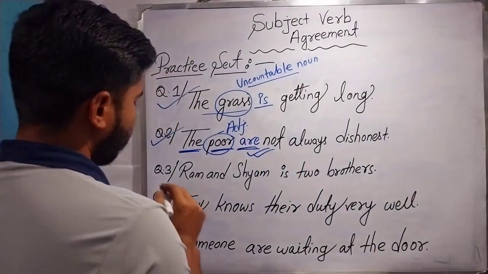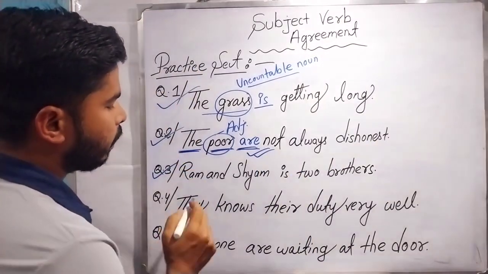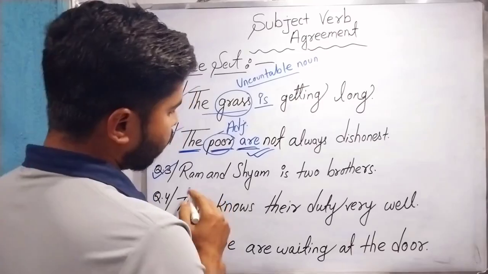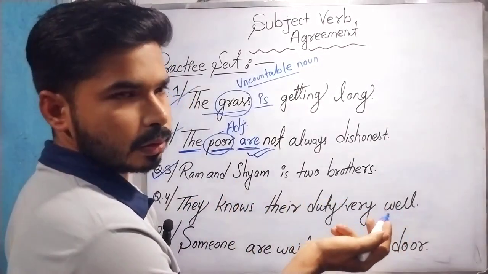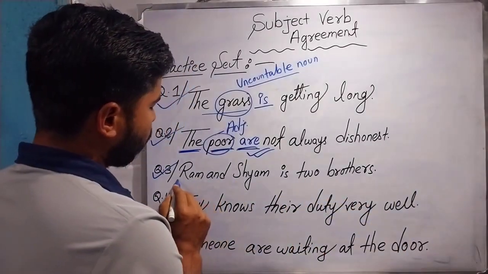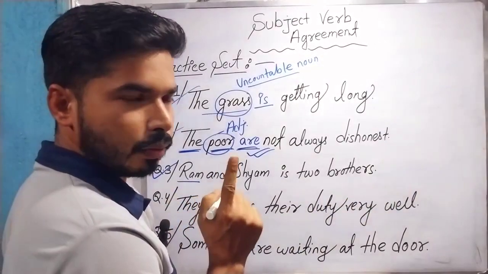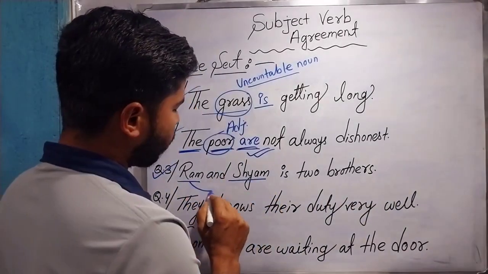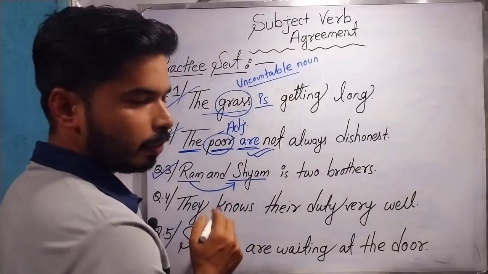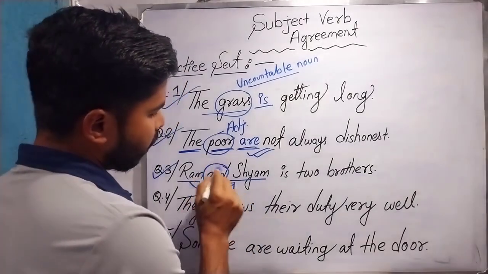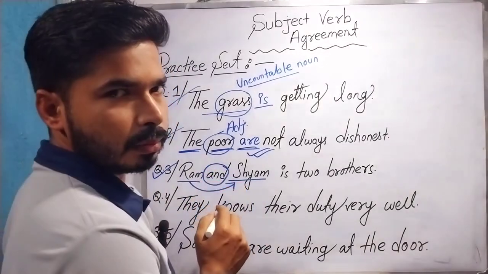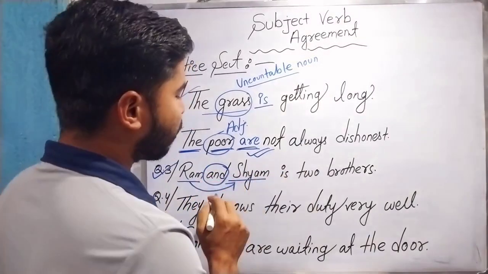In the next example, you can see: Ram and Shyam is two brothers. If you notice, Ram is singular and Shyam is also singular, but they are joined by a conjunction and hence the subject becomes plural.